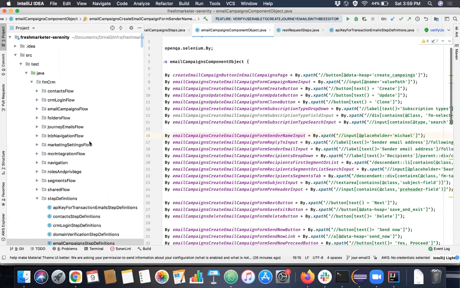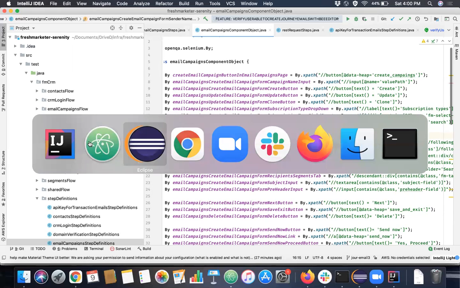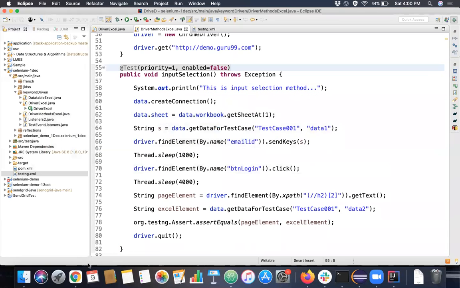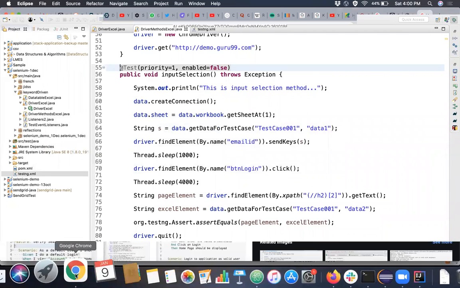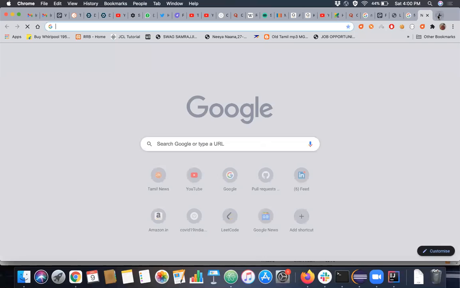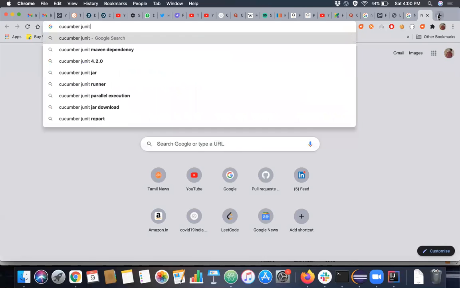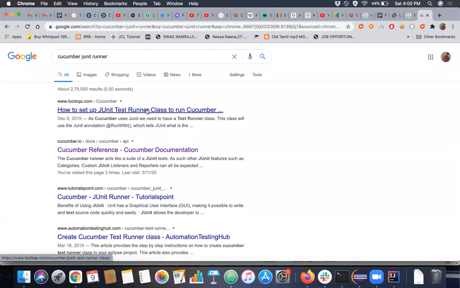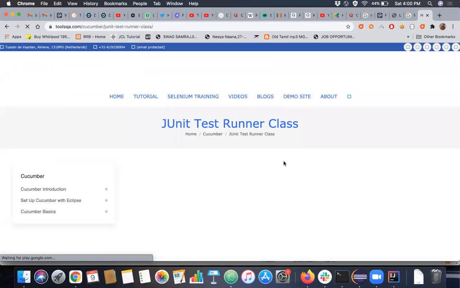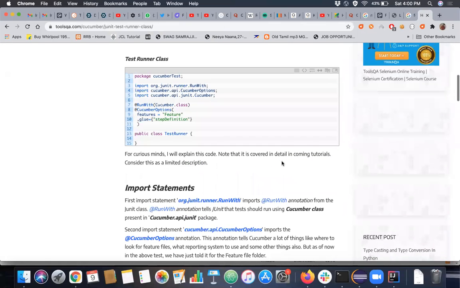This particular feature file can be run in 2-3 ways. One of the most common ways of doing that is using JUnit. Anyone tried with JUnit along with Cucumber? No, Karthik. Okay. We'll do this code in the next class, but I'm just giving you a rough idea.